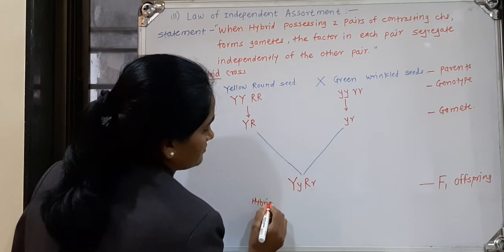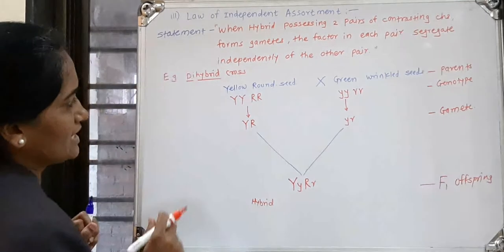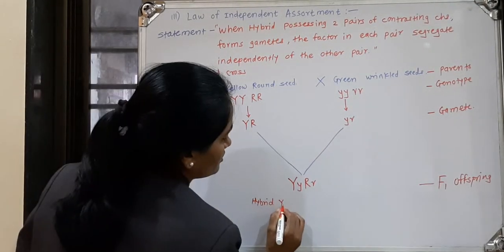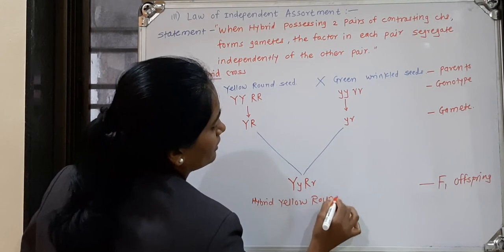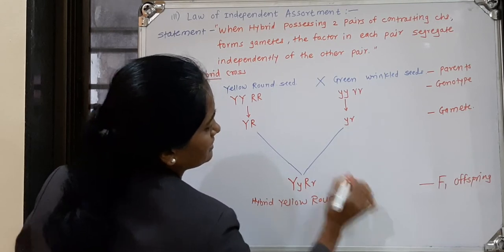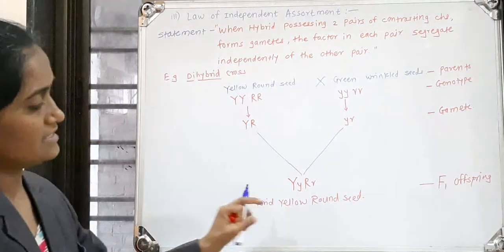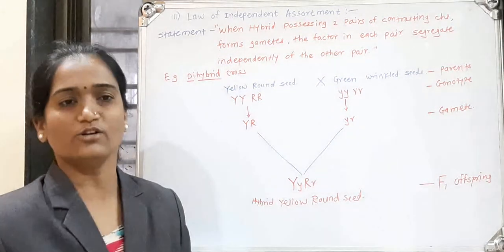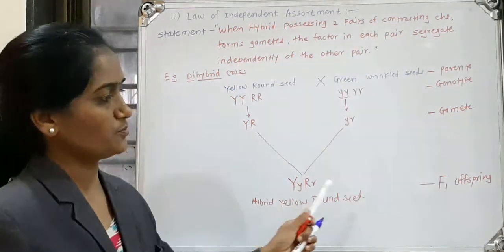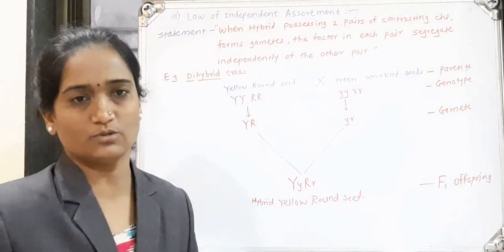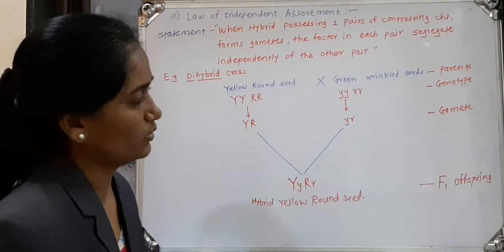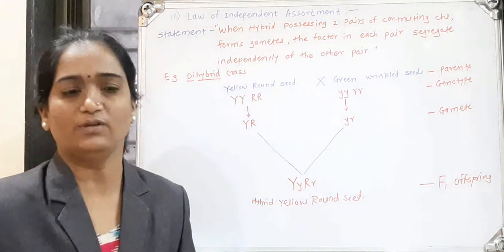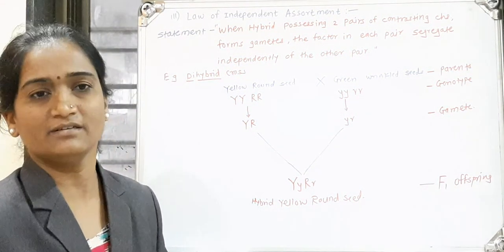Obviously, the name of the progeny is hybrid yellow round seeds. Yellow round is the dominant character, and this progeny is the F1 progeny. You may label all these.